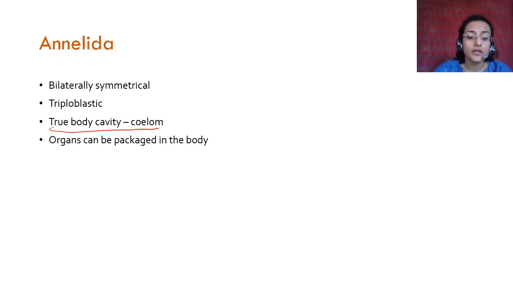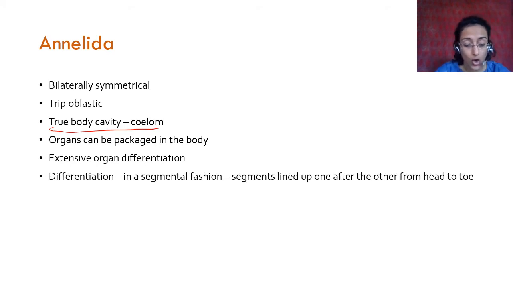The organs can be packaged in the body because there is a coelom, there is space within the body. There is extensive organ differentiation, right? From rudimentary organ differentiation, Annelida has organ differentiation which is quite extensive. Differentiation is in a segmental manner. So what is a segment? A segment is a small part of something.